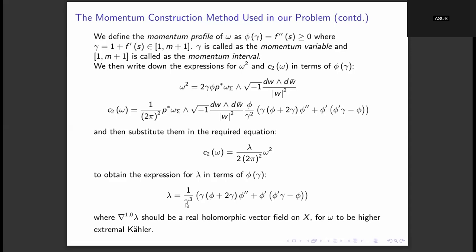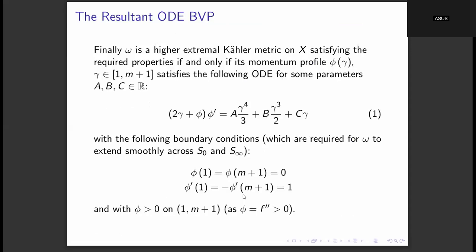Then bring gamma cube on the other side and integrate one more time. You will get another constant of integration, which is C. So then you get this ordinary differential equation. So this is the ODE which we will be getting, and then there will be some boundary conditions on this phi of gamma as well, and these are precisely the boundary conditions.